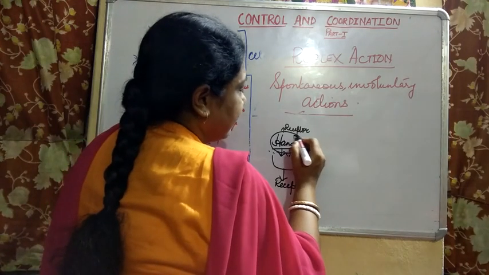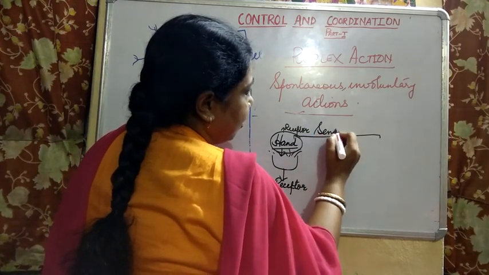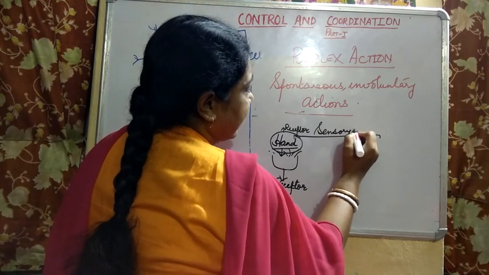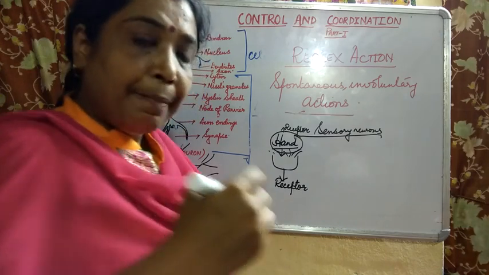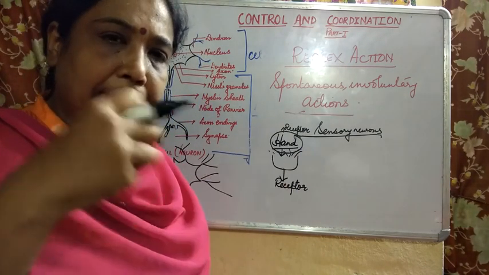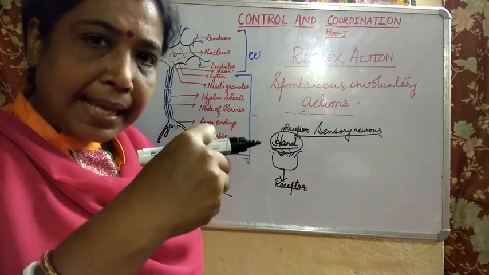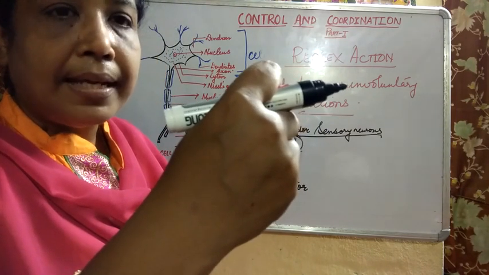फिर क्या होगा? Then with the help of certain neurons, what are those neurons known as? They are known as sensory neurons. There are types of neurons also. This stimulus being perceived by the hand, then what type of neuron will be responsible for carrying it?